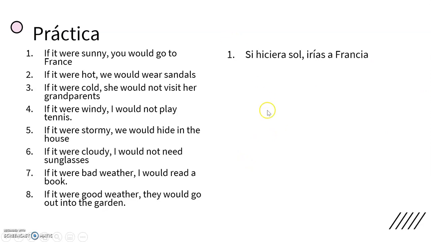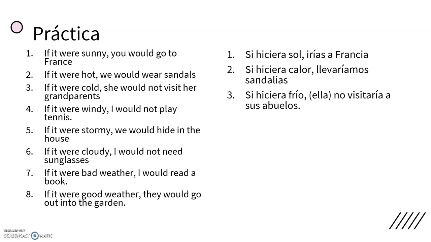Okay, so the first one, si hiciera sol, irías a Francia. Si hiciera calor, llevaríamos sandalias. Si hiciera frío, ella no visitaría a sus abuelos. Again, I put ella in here just to show you that you could put it there if the sentence was ambiguous, but otherwise we don't need it. And then we've got this personal a before the people here, so verb plus people needs to have that a in between. There's a video on that if you're not sure how that works.